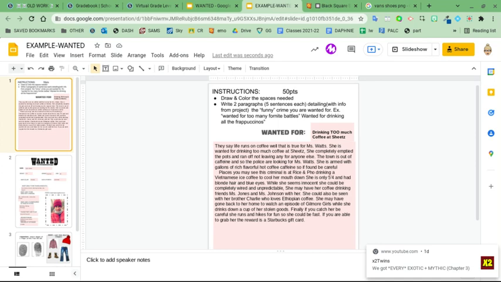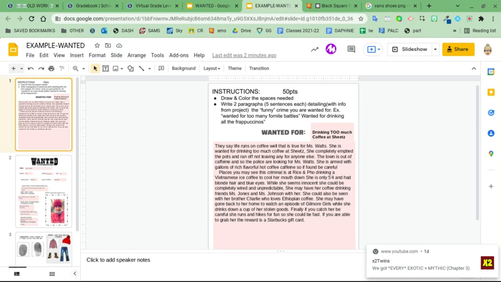Places you may see this criminal is at Rice and Pho drinking a Vietnamese iced coffee to cool her mouth down. She is only 5'4" and has blonde hair, blue eyes. While she seems innocent, she could be completely wired and unpredictable. She may have her coffee drinking friends, Miss Jones and Miss Johnson, with her. She could also be seen with her brother Charlie, who loves Ethiopian coffee. She may have gone back to her home to watch an episode of Gilmore Girls while she drinks down a cup of her stolen goods.